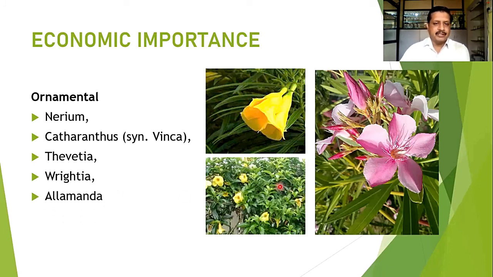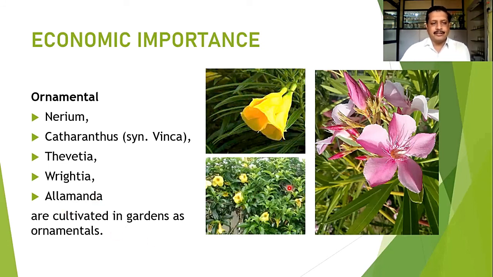Then Allamanda cathartica is a climber. Most of the time we can say it is a woody climber. Because of its beautiful yellow flowers, they can be planted on the fences. They are all cultivated in the garden for their ornamental and aesthetic value.